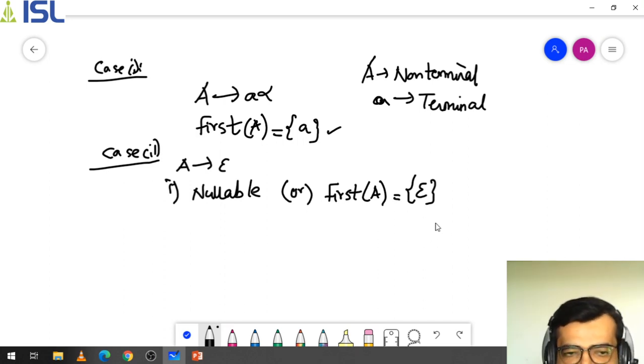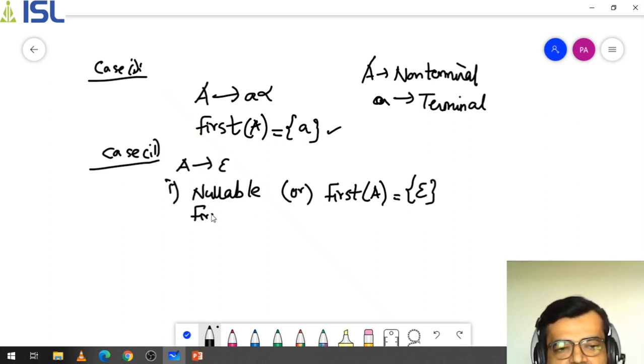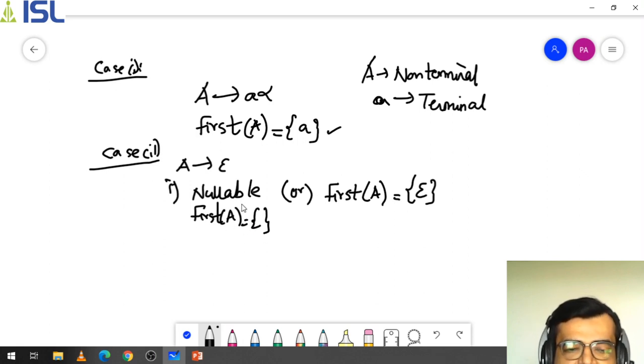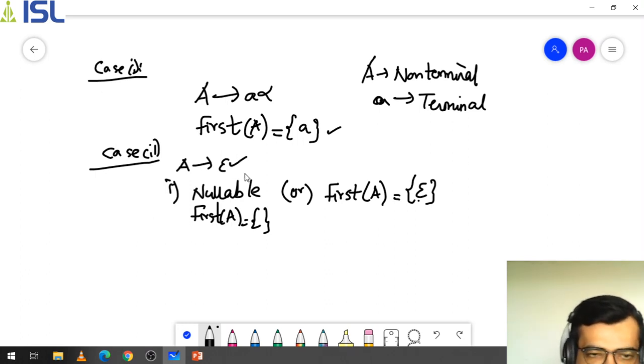Any one of them you can use. If you are using the nullable concept in the table, then you can simply write nullable; there is no need to specify it here, because you are explicitly specifying that A is nullable. But if you are not specifying A as nullable, then you can directly mention it inside the curly braces. Any one of the methods can be used when you get such kinds of productions.